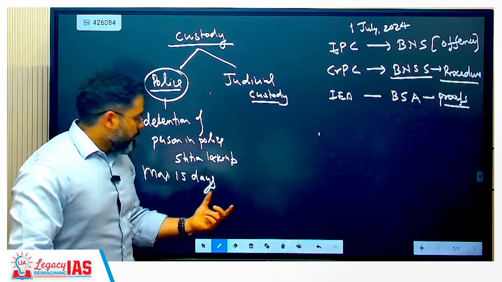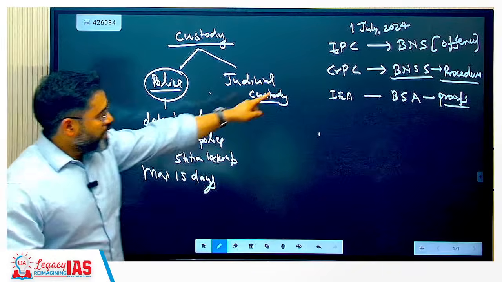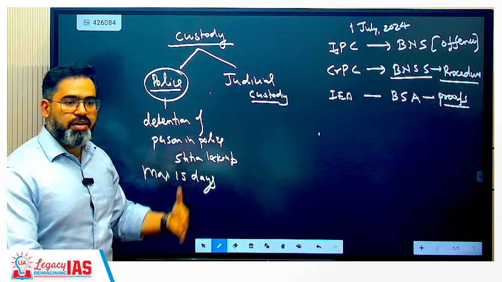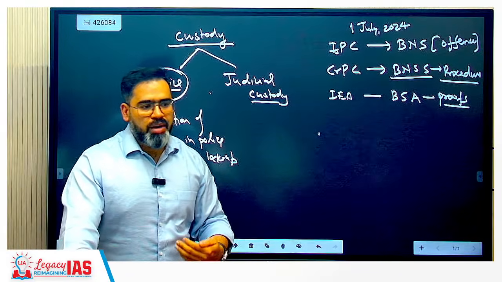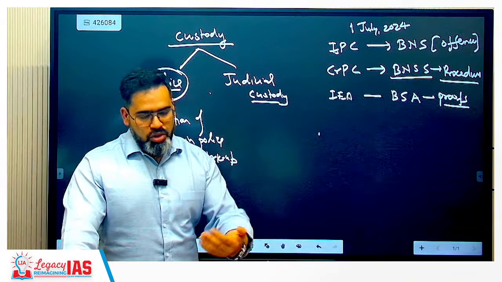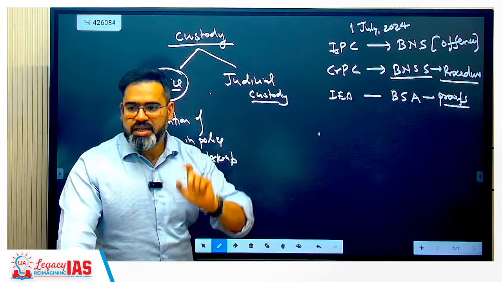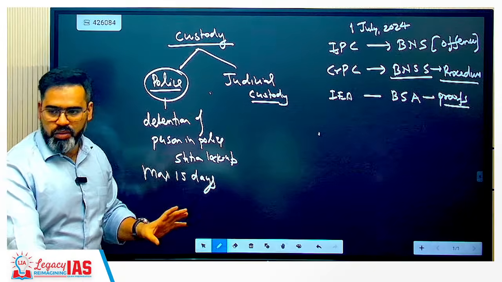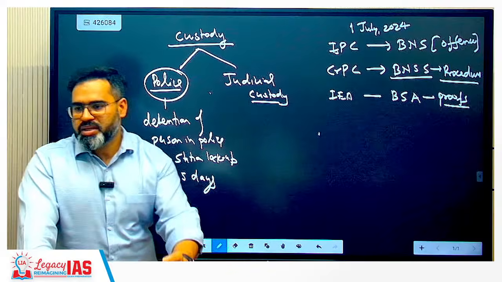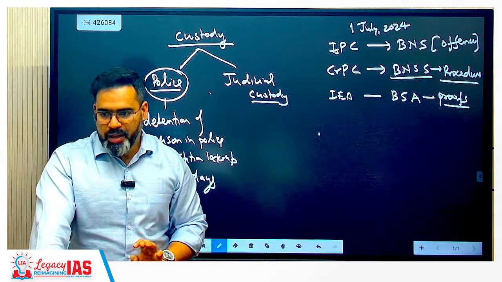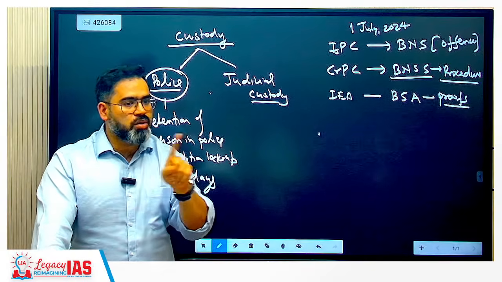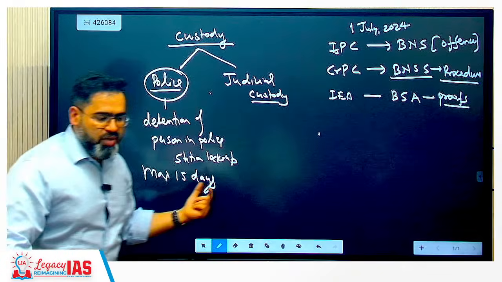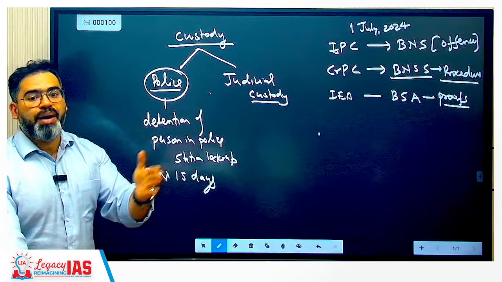Understood this? Now like earlier under CRPC, this 15 days you have to take in the first 15 days only. For example, whenever person is detained, during that time only, within 15 days you have to ask for the police custody, and this 15 days will be counted. For example, if you have detained the person and he is sent to the judicial custody, and 15 days have passed, now you cannot ask for the police custody. But under this BNSS, this 15 days can be asked in part also.